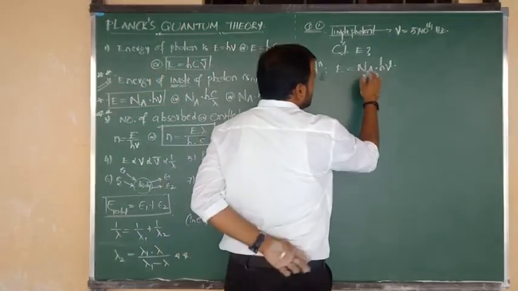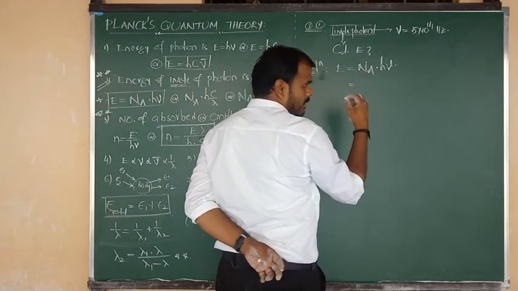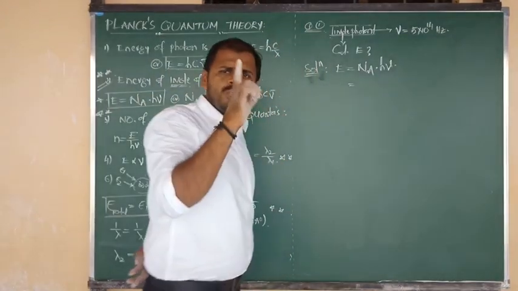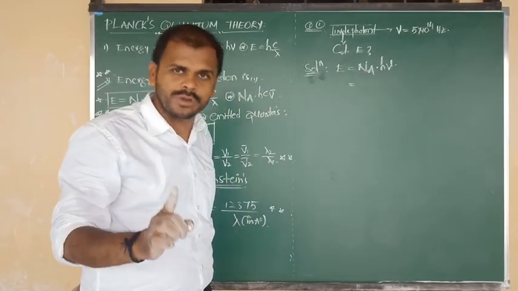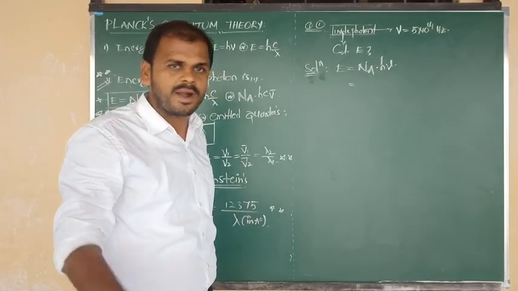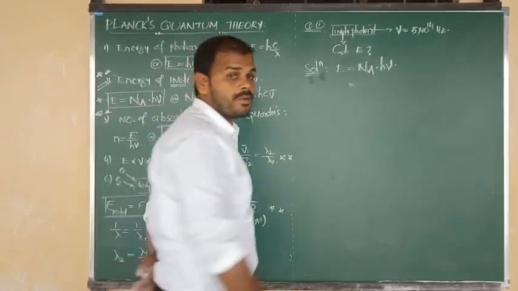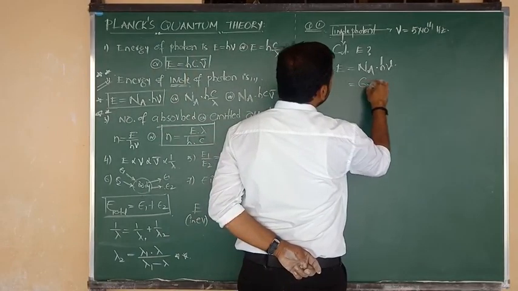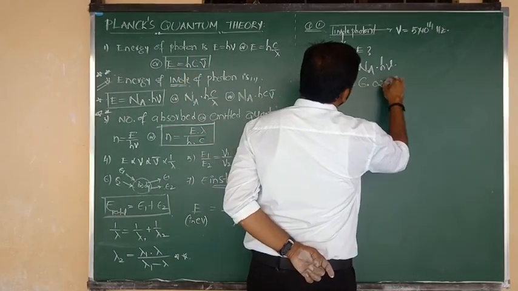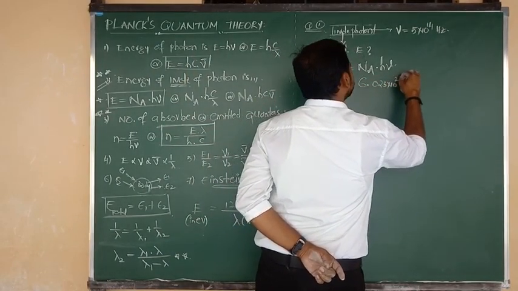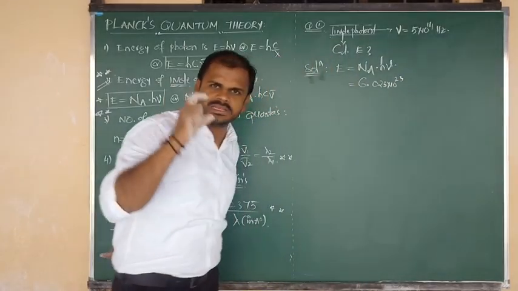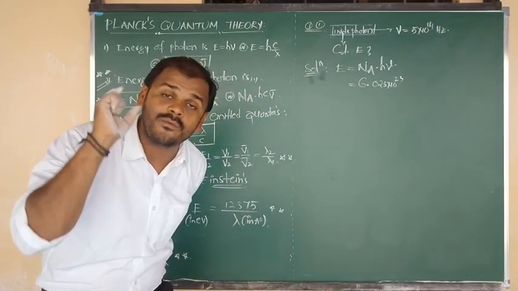What is meant by N_A, Avogadro's number? 1 mole of any substance contains Avogadro's number of particles, or we can say Avogadro's number of photons. The value of Avogadro's number is 6.023 into 10 to the power of 23. This is the fixed value for 1 mole of any substance.